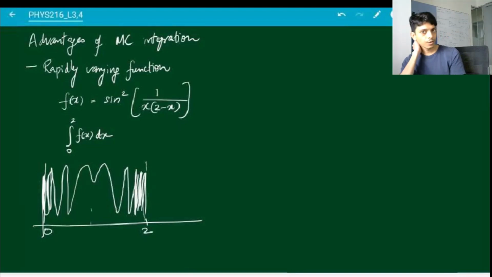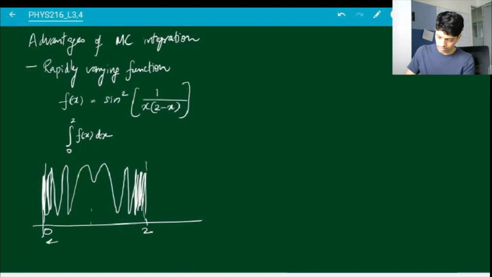So now how are you going to do this using trapezoid or Simpson? Basically, as you approach 0 or 2, the oscillations become arbitrarily fast and they become arbitrarily close to each other. So what is going to be the step size that you will choose? No matter what step size you choose, you will always be missing out on certain rapid oscillations at the extreme edge of it.